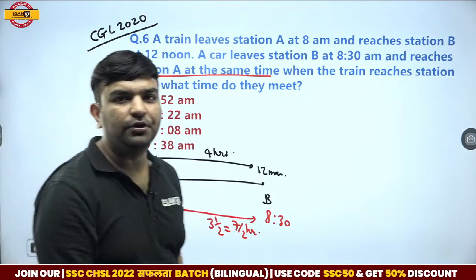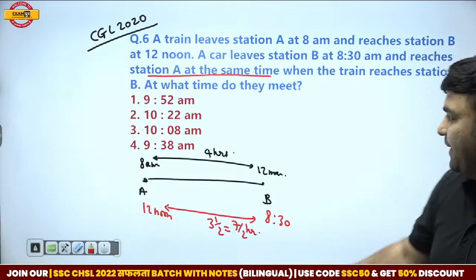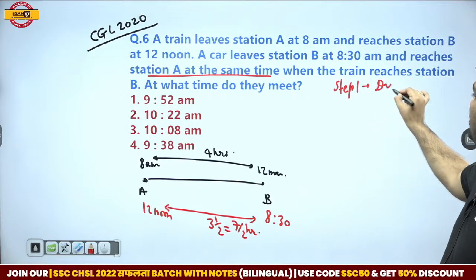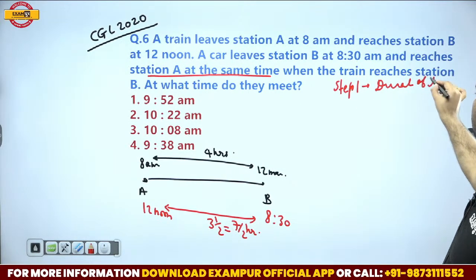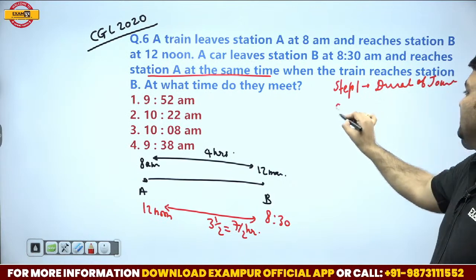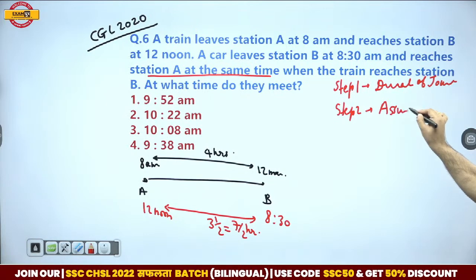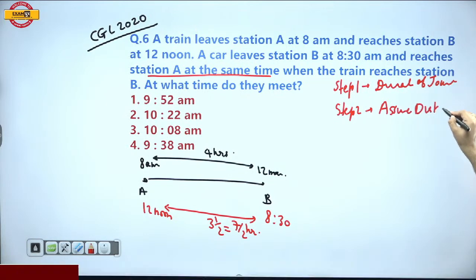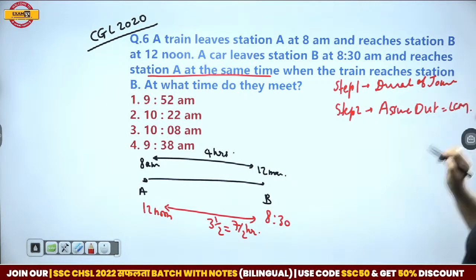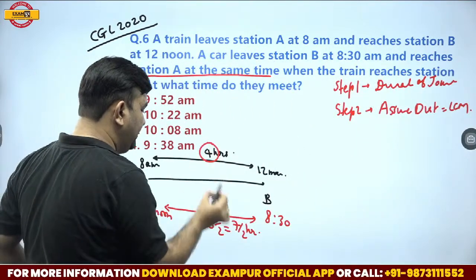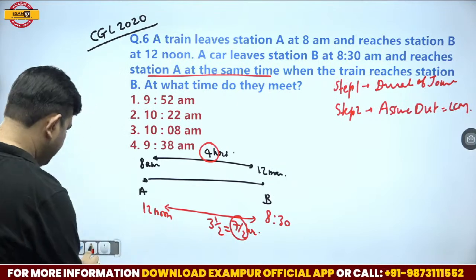Step 1 is finding the duration of journey. What is step 2? Assume distance as LCM. What is the LCM of 4 and 7 by 2? 28.